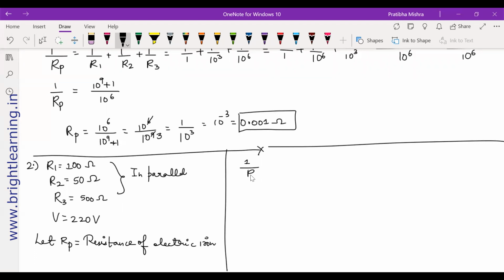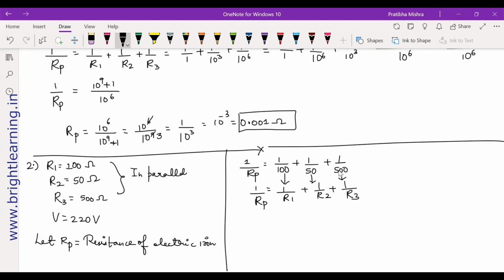So 1 upon RP is equal to 1 upon R1 plus 1 upon R2 plus 1 upon R3. Ma'am, I was telling the formula. Yes, we will do that also, no problem. It's just that I'm trying to finish it. Sorry, ma'am. Yeah, no problem, that's all right. As long as you know the things, that's okay.